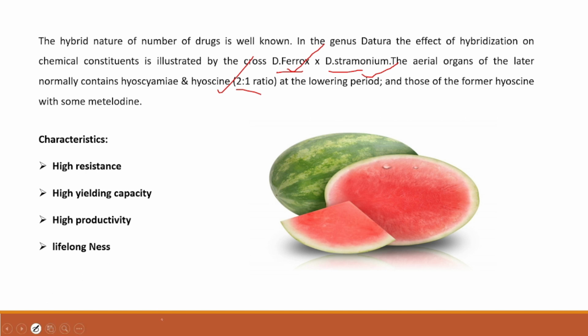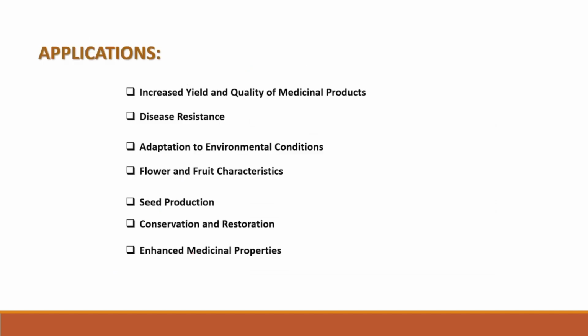That's what they're saying. But what are the characteristics of hybrids? Why do we need to go for hybridization? Because hybrids have high resistance towards disease, they give a high yield capacity, they have high productivity, and they have longevity. These are the characteristics, and we'll see the applications, how these are applied in farming medicinal plants.